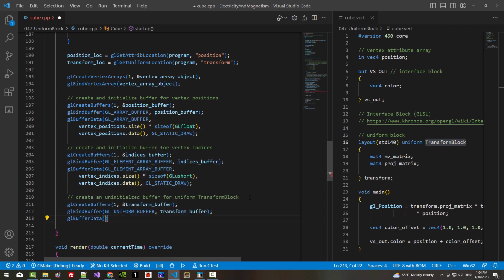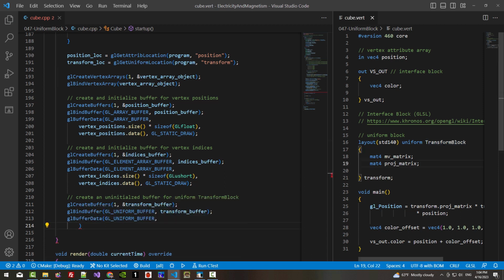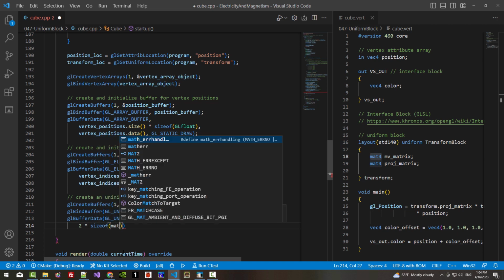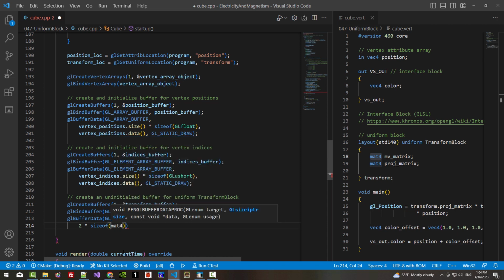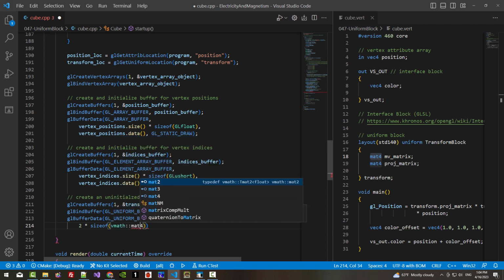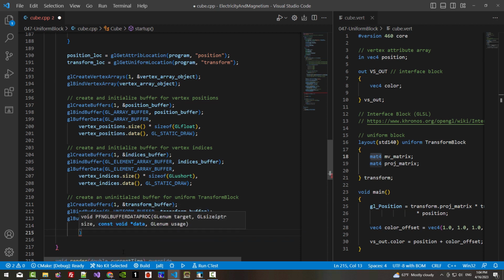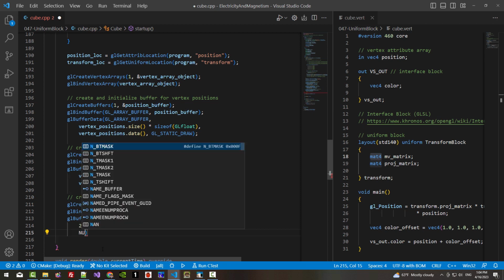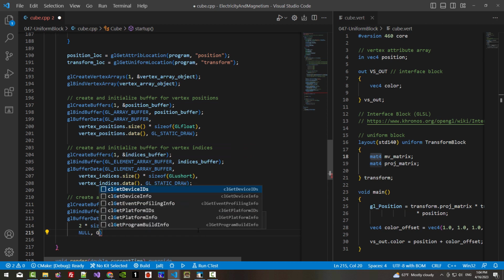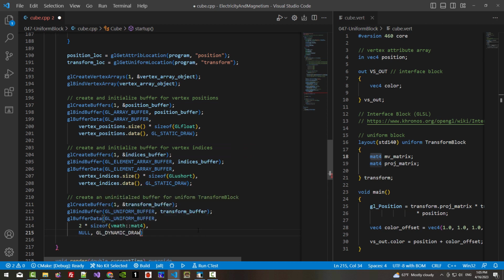Target is GL_UNIFORM_BUFFER. Then size: this buffer contains 2 mat4, so 2 times sizeof mat4. This is correct. Then data: we create an uninitialized buffer, so null. Usage: GL_DYNAMIC_DRAW.